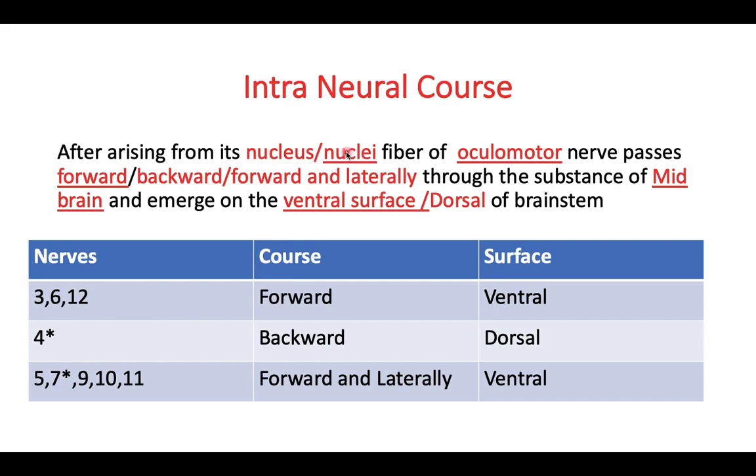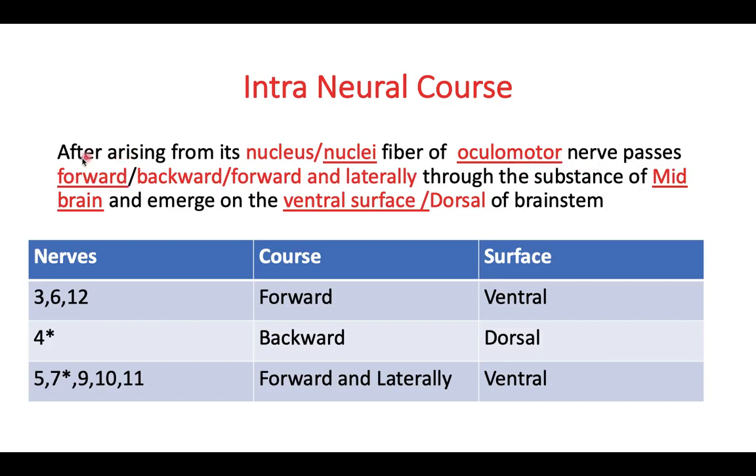If there are multiple nuclei, we write nuclei; otherwise, for a single nucleus, we write nucleus. So after arising from its nucleus or nuclei, the fiber of the, for example, oculomotor nerve, after arising from its nucleus, passes forward.